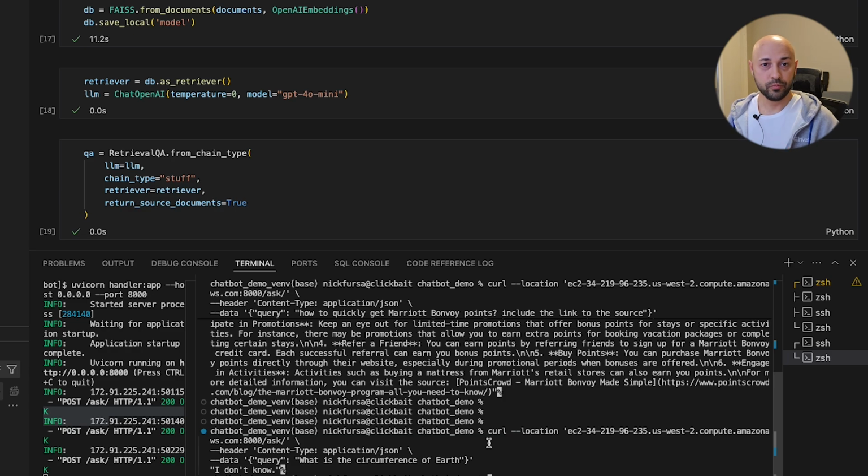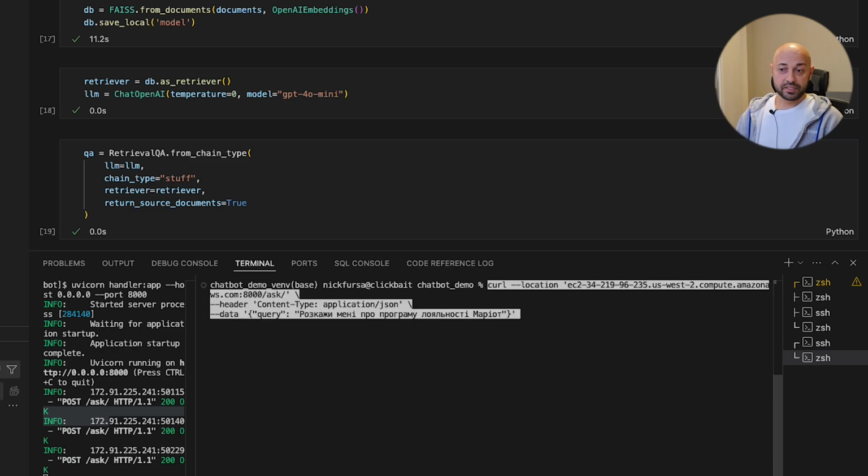All right, one thing I want to mention, it's a remarkable side effect which I didn't expect to see. If you recall, I can confirm that all of the data we trained our model on was in English. Every single article on Points Crowd is currently in English. However, if we ask a query in a different language, what's going to happen? Well, let's take a look.